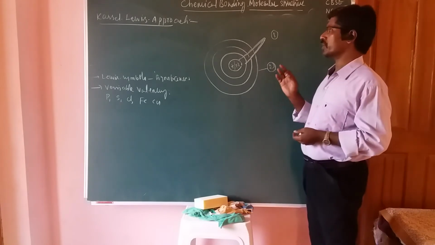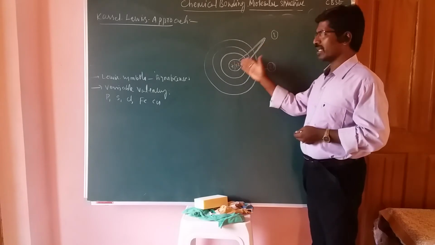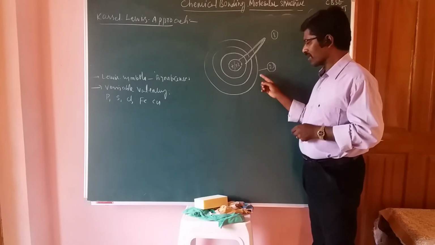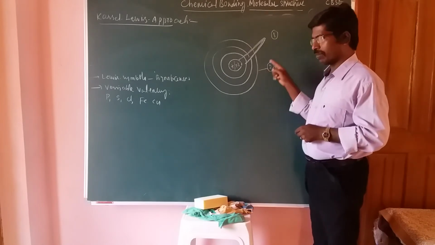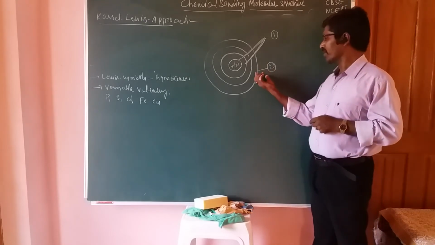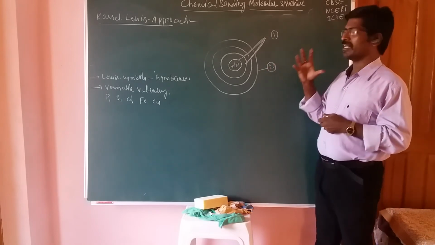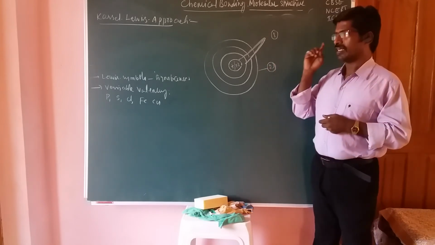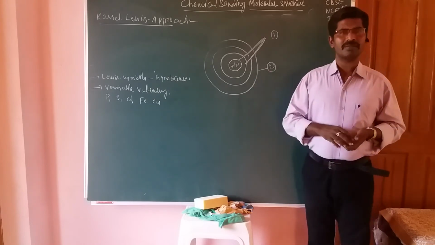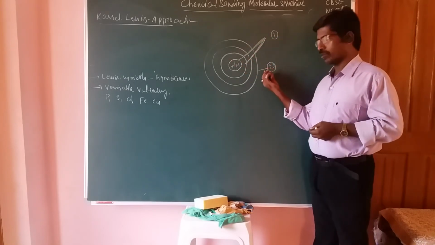According to Kossel-Lewis, these inner electrons do not participate in bond formation, but only the electrons of the outer part participate in the chemical bond. Based on this outer part, the chemical reaction takes place and molecules are formed, gaining stability. This part is called the inner core electrons and this one is the outermost electrons.